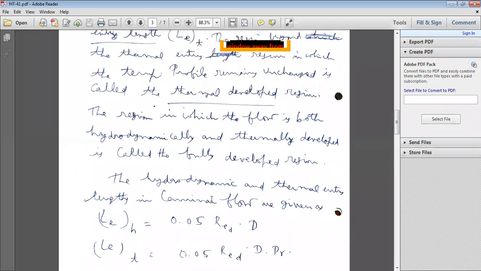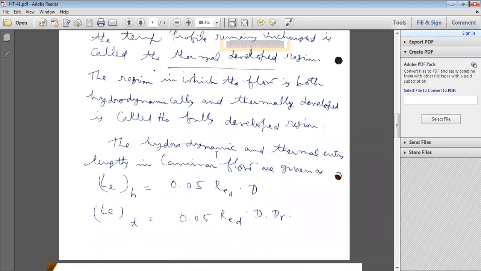Next, how do you find the hydrodynamic entrance length, and how do you find the thermal entrance length? The hydrodynamic and thermal entry lengths in laminar flow are given as follows. For the hydrodynamic entry length, as given yesterday, L_E,H divided by D is equal to 0.05 Re_D, where E is for entry, L for length, and H for hydrodynamic.